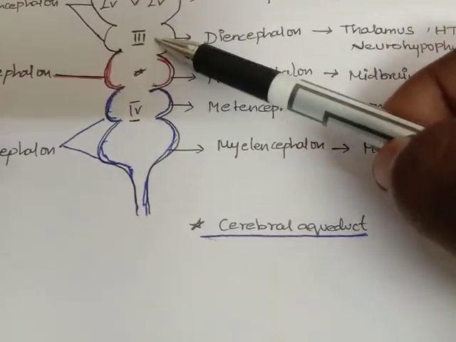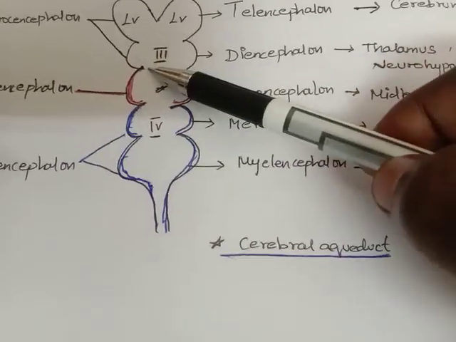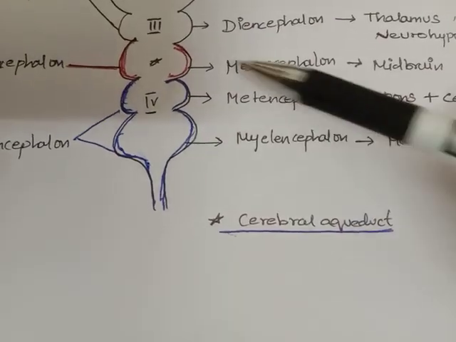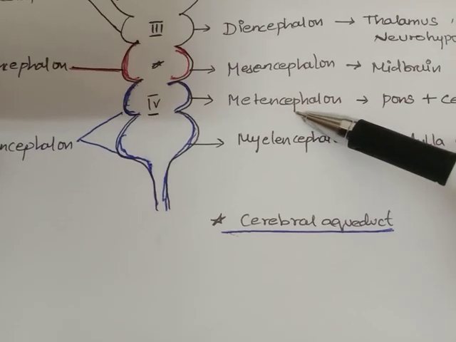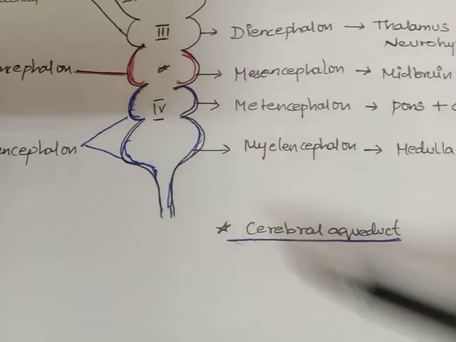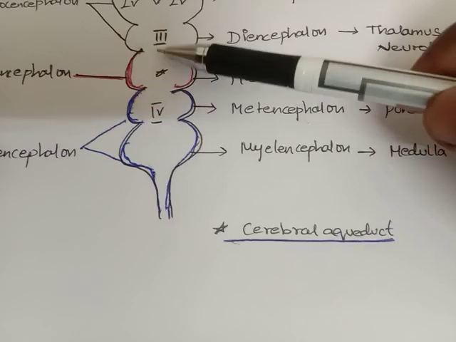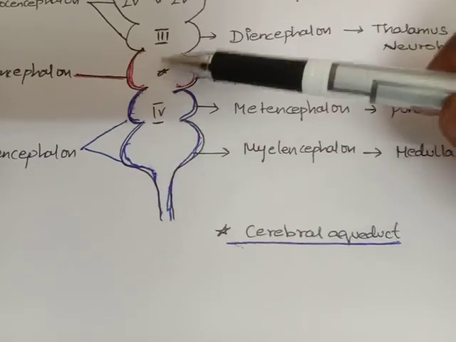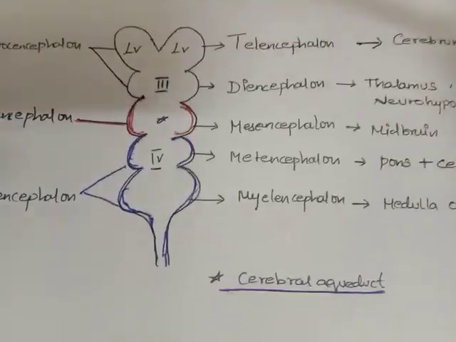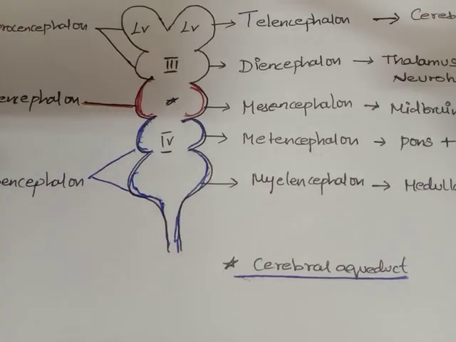The third ventricle is present in the diencephalon. The fourth ventricle is present in the metencephalon. In the mesencephalon, the cerebral aqueduct is present. This cerebral aqueduct carries the cerebrospinal fluid from the third ventricle to the fourth ventricle. When we see the ventricles topic, I will explain everything in detail.